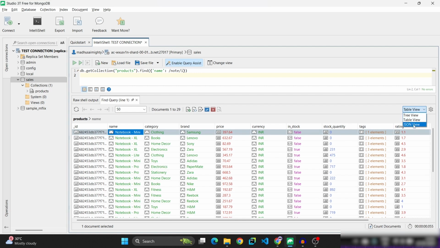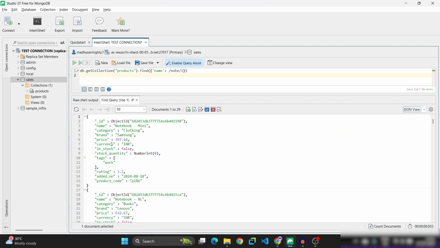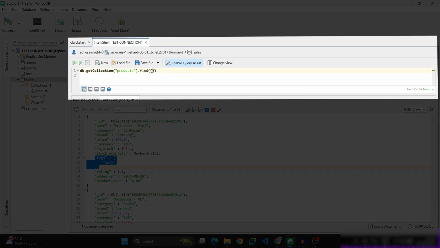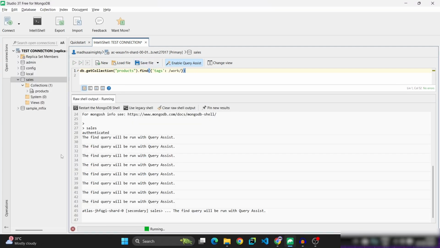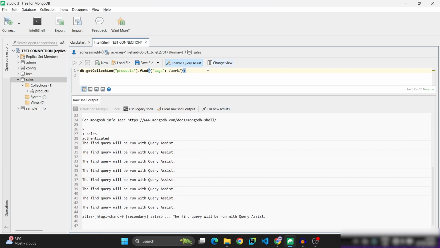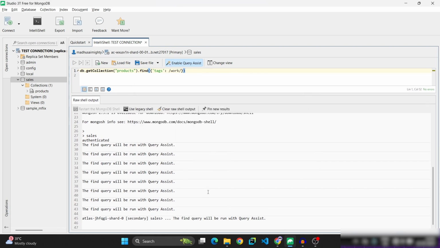Now let us find an exact match in an array with regex. First of all, change the view of the records to JSON view. Here in the tags you can find it is an array of elements. So let us assume there are multiple elements in the array. Now you need to search for any particular element, whether it is present in the tags or not. Now you can type the command tags colon, in the slashes, enter work. Control plus enter. So it is taking too long to respond. Click on this icon, again control plus enter.